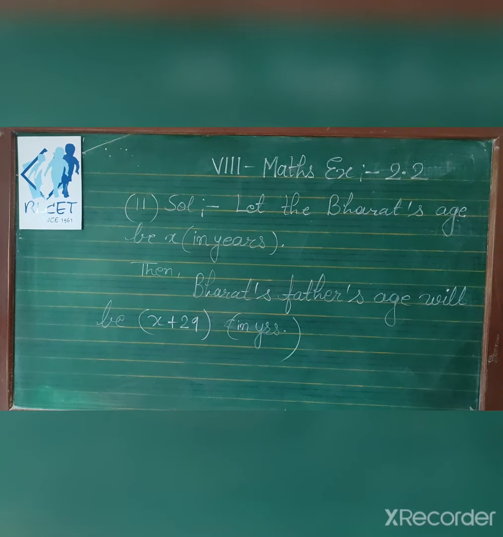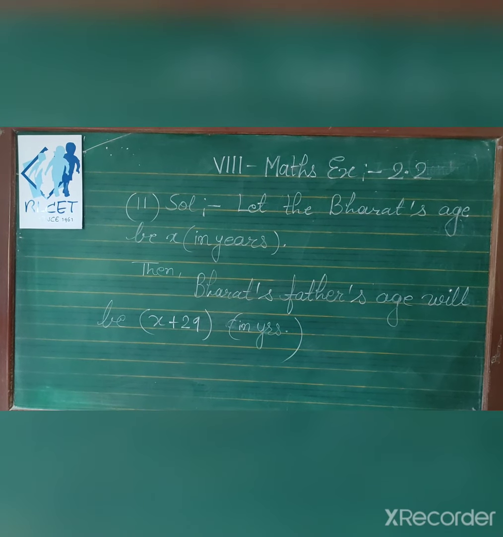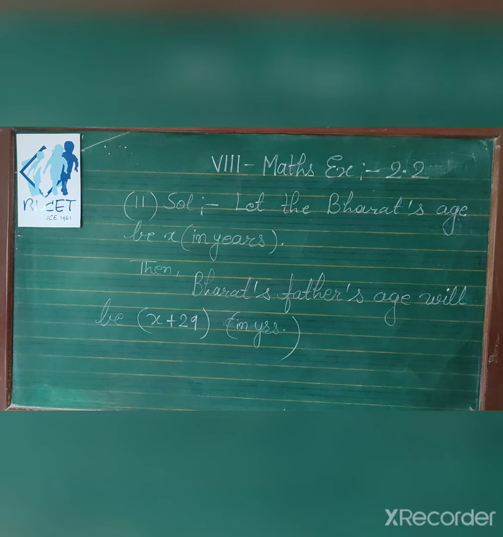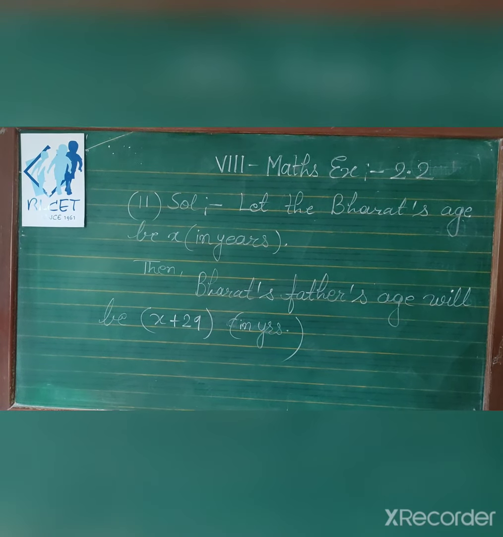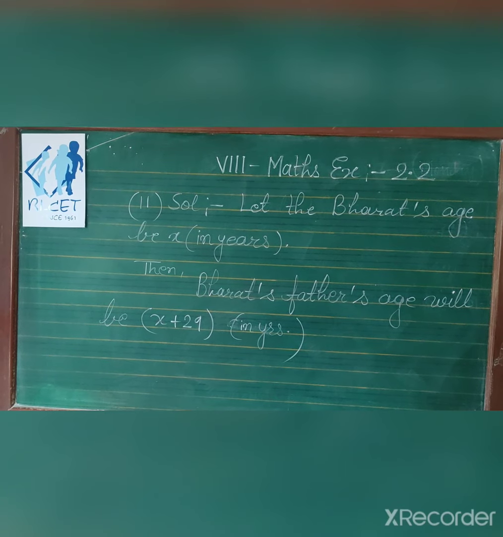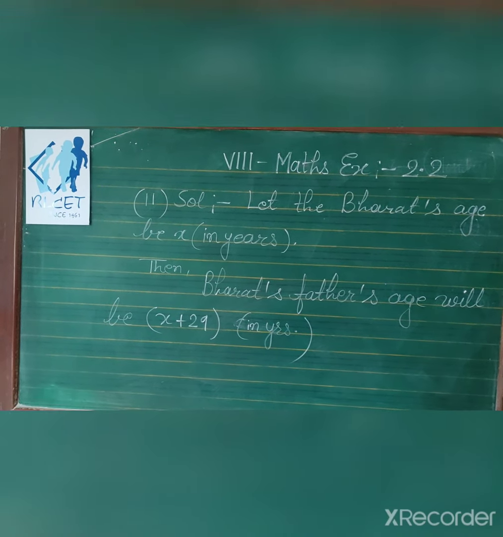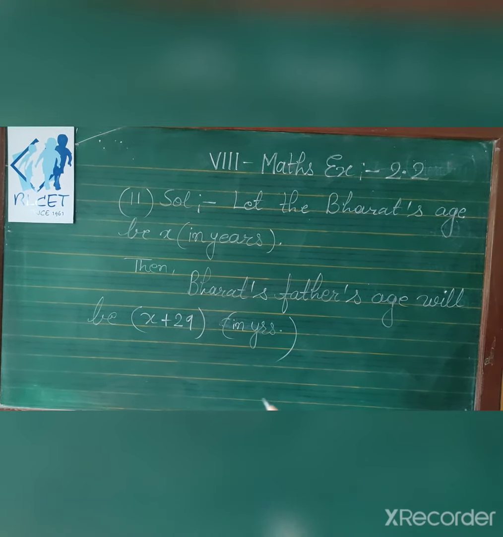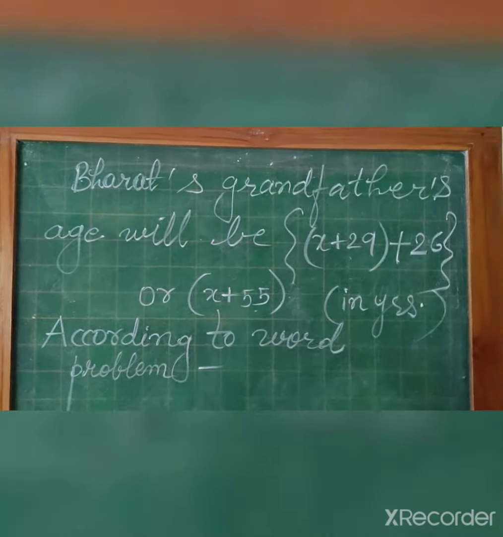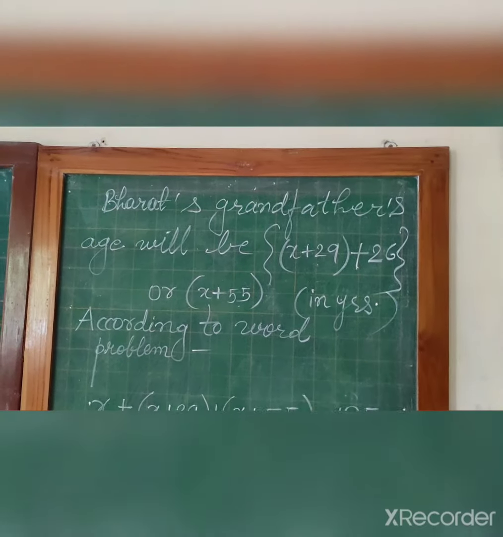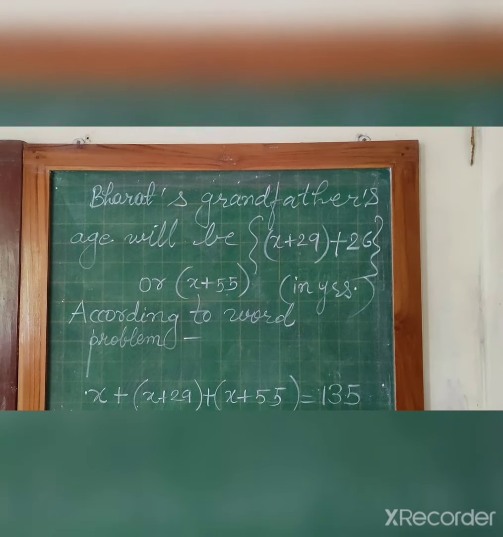Now Bharat's father is 26 years younger than his grandfather. So we will add 26 to father's age, and we will get grandfather's age.